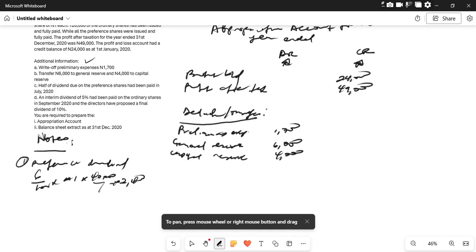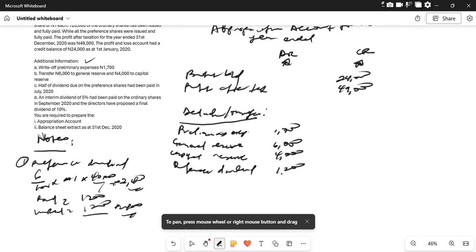So we have half of the dividend on the preference share that has been paid. Dividend paid is the charge against profits. Paid equals 1,200. Unpaid is 1,200 because it is half, so this will give us 2,400 naira. So we have it here: preference dividend, which is the one paid, a charge on the profits, of 1,200.